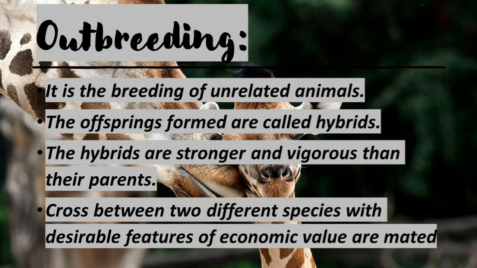It is the breeding of unrelated animals. The offspring formed are called hybrids. The hybrids are stronger and more vigorous than their parents. A cross between two different species with desirable features of economic value are mated.